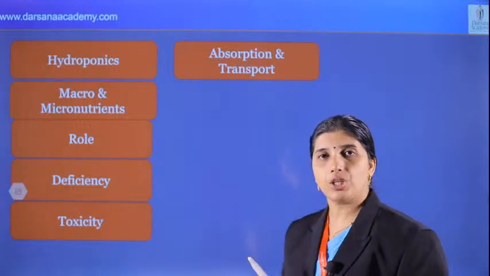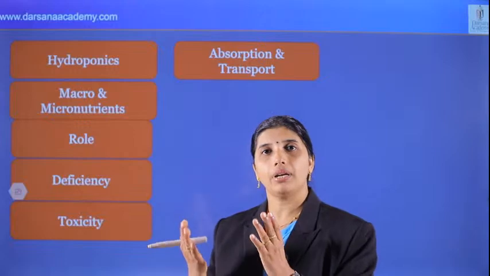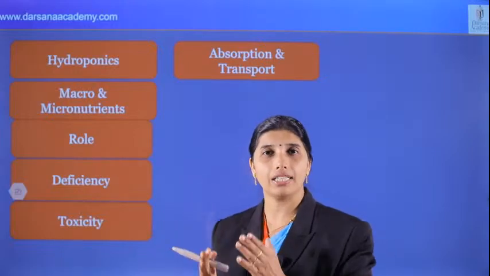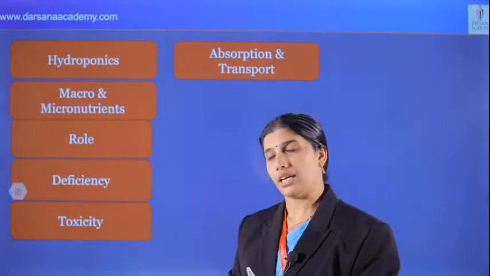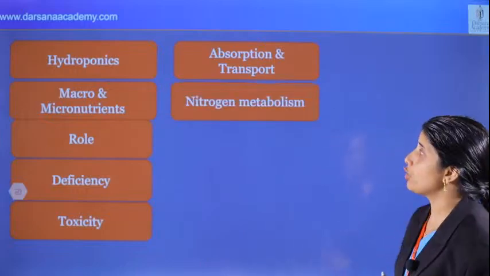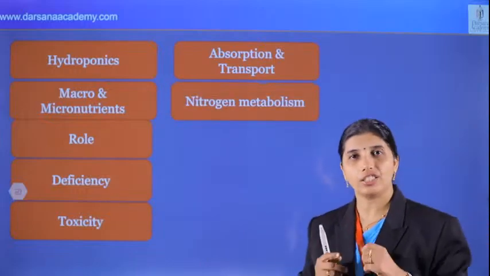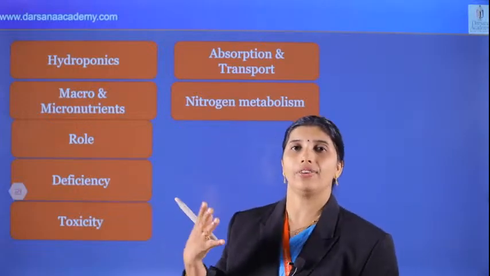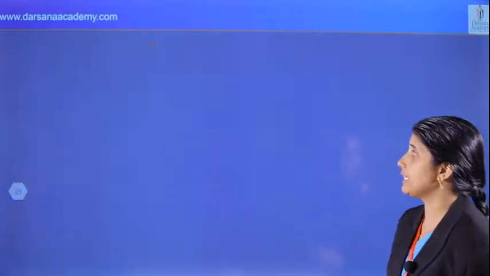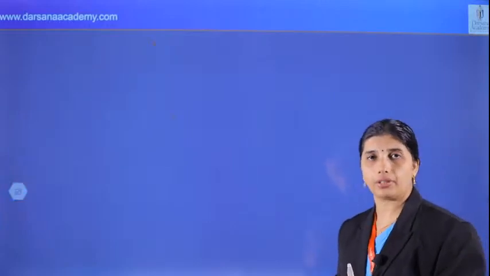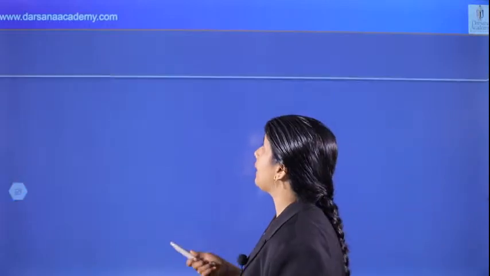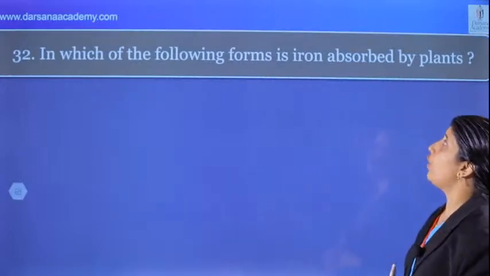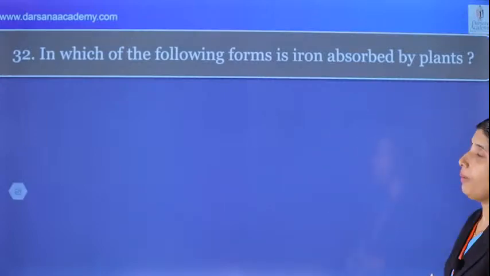Next, we can see absorption and transport. Absorption by active and passive means. And there is apoplast and symplast. Apoplast is free space, and symplast is inner space. Yes, very important. And then nitrogen metabolism: nitrogen fixation, nitrification, ammonification, and denitrification. These are the different points in that chapter. So the different questions we are going to see. In which of the following forms is iron absorbed by the plant?